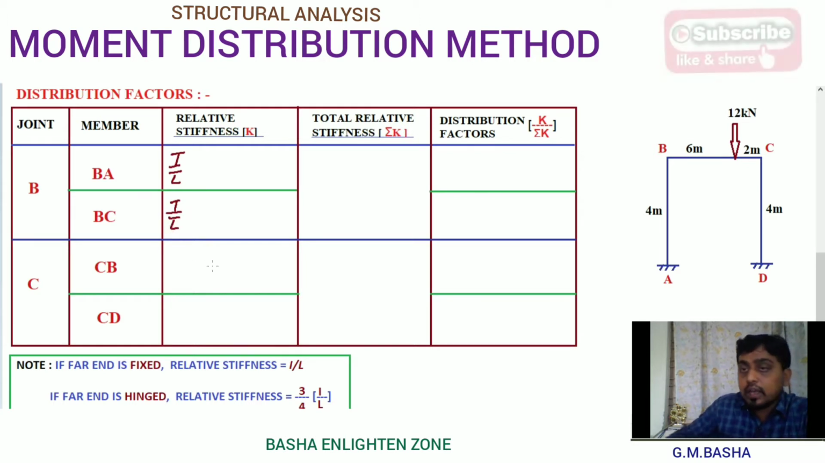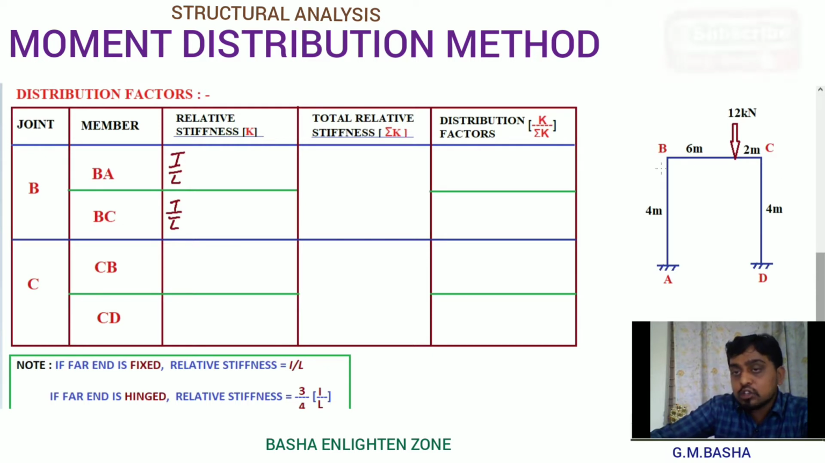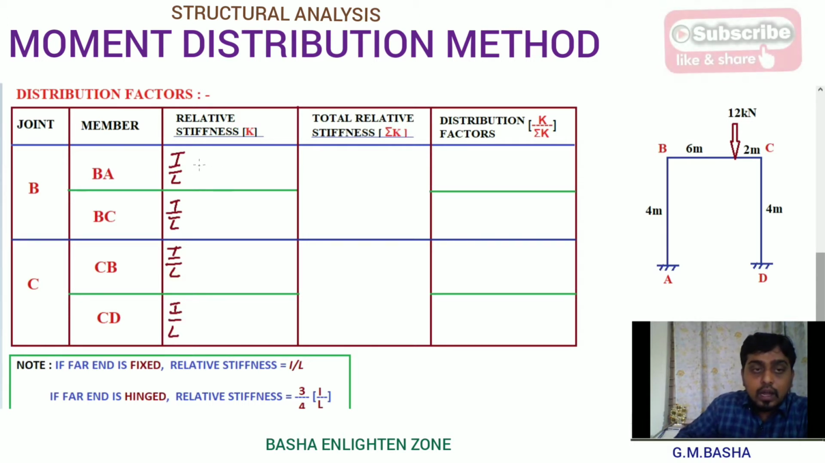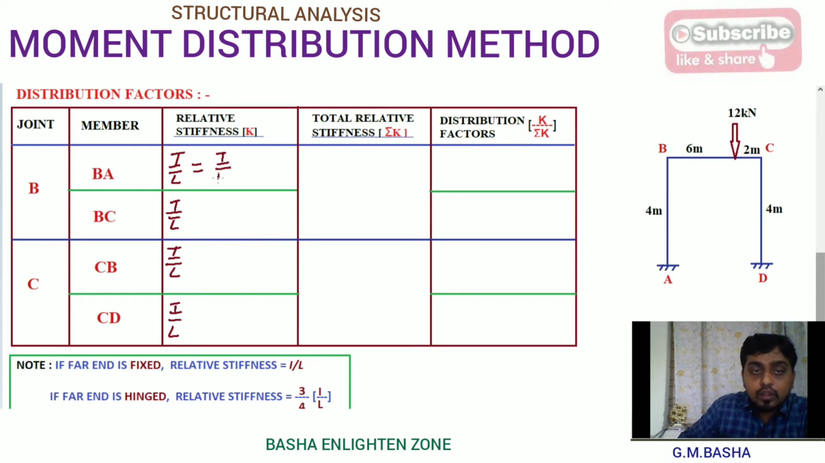And what about CB? I am at C. Looking at B, which is also an intermediate support, considered as the fixed one. Similarly D is also fixed. Therefore here also you will get I by L. And what is I? There is no moment of inertia given for the columns, therefore it is taken as constant. And L, the length of the particular column AB or BA, will be equal to 4, therefore I by 4.